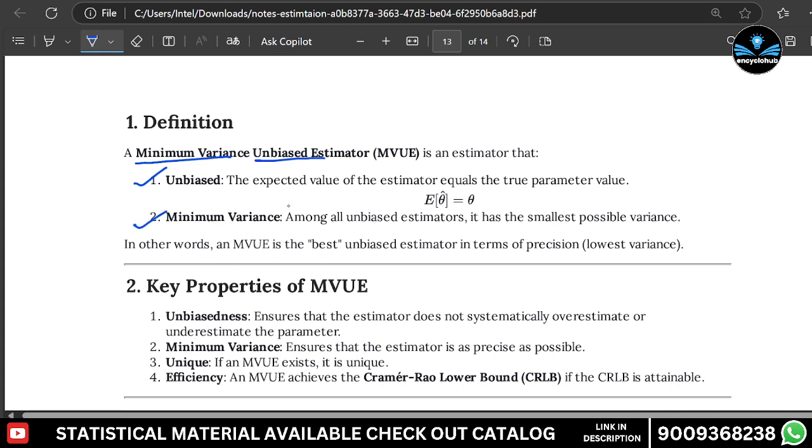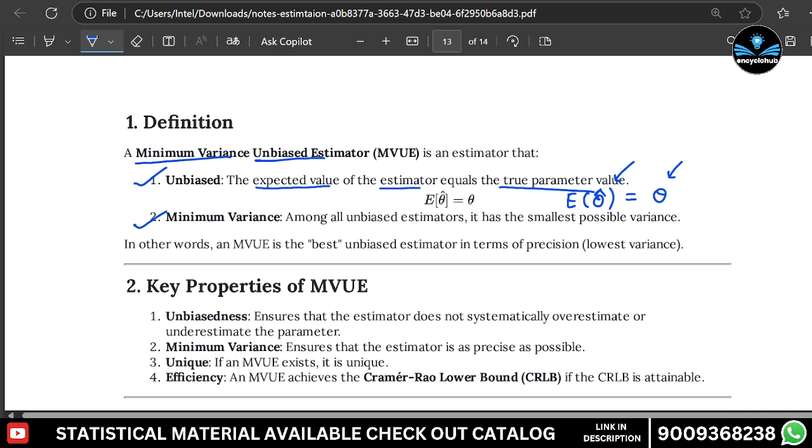So what do we mean by unbiasedness? If the expected value of the estimator equals the true parameter value, that is, the expected value of any parametric value is always equal to the true parametric value, it is called unbiasedness. This is a sample statistic, whether it equals the true population statistic.